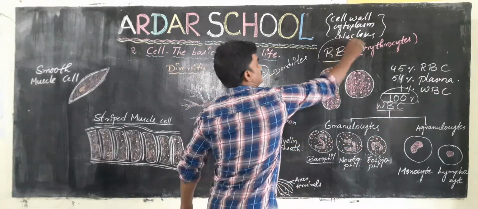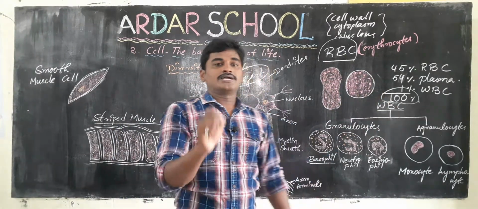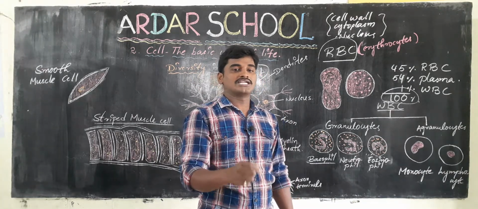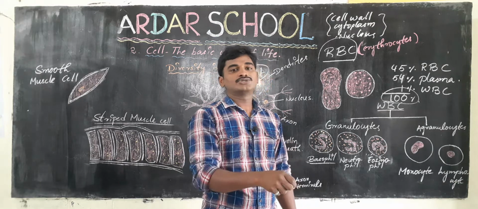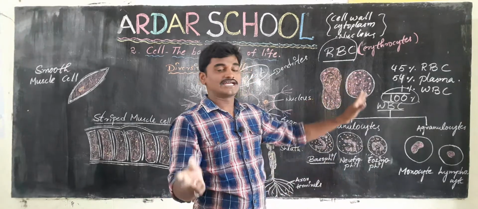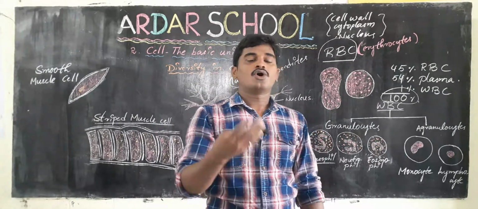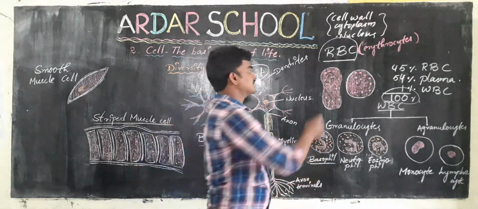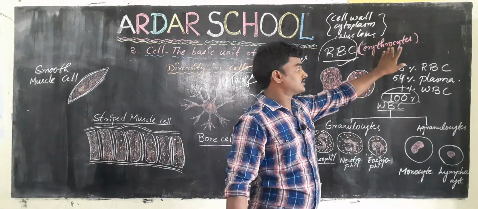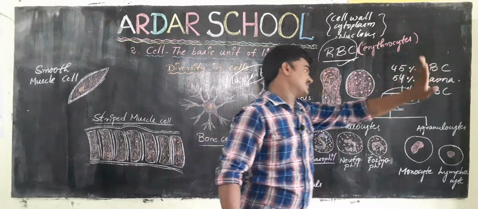So what is the function of red blood cells? Red blood cells transport oxygen from the lungs to all other tissues of our body. That is the function of red blood cells. We can call red blood cells erythrocytes. Our blood contains 45% red blood cells.